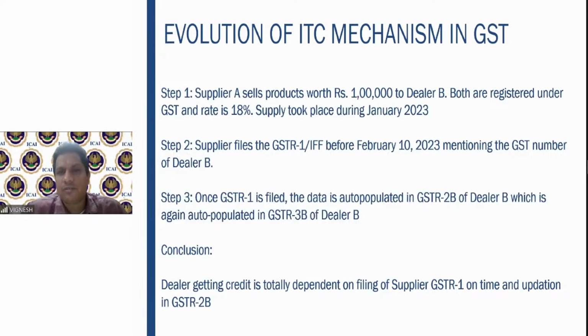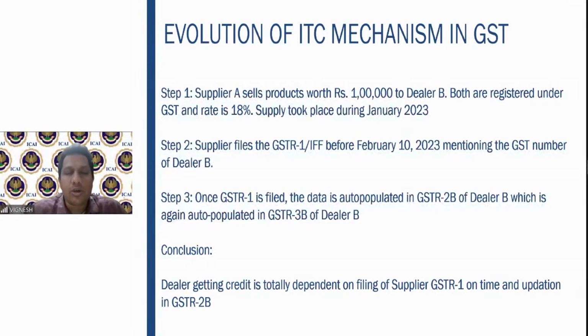Supplier A sells products worth 1 lakh to dealer B. Both are registered under GST. The rate is 18%. The supply took place during January 2023. The supplier files the GSTR1 or IFF before February 10th, mentioning the GST number of dealer B. Once GSTR1 is filed, it is auto-populated in the 2B and again auto-populated in the 3B of dealer B. So the dealer getting the credit is totally dependent on the supplier filing the GSTR1 on time and the updation in GSTR2B.